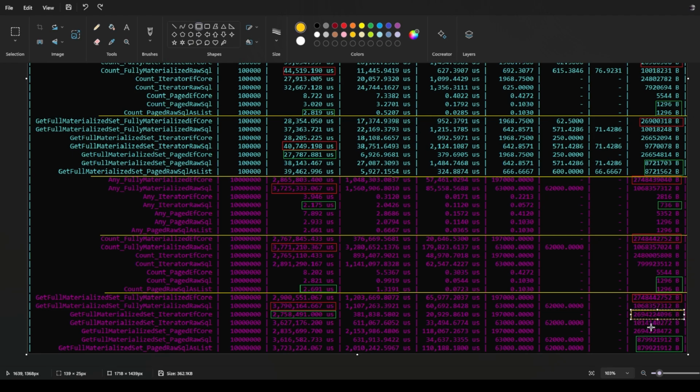So very cool. And again, if we look at the memory footprint, all of the Entity Framework stuff is significantly worse than the others. So here and here as well, and the red is of course the worst, which is Entity Framework with the fully materialized data set. So this is really cool to me because I wasn't expecting to have any interesting results from Entity Framework. I just included them because, like I said in the beginning of this video, I don't really use Entity Framework. I'm writing my own SQL queries, and I figured I might as well throw it into the mix to learn about something.